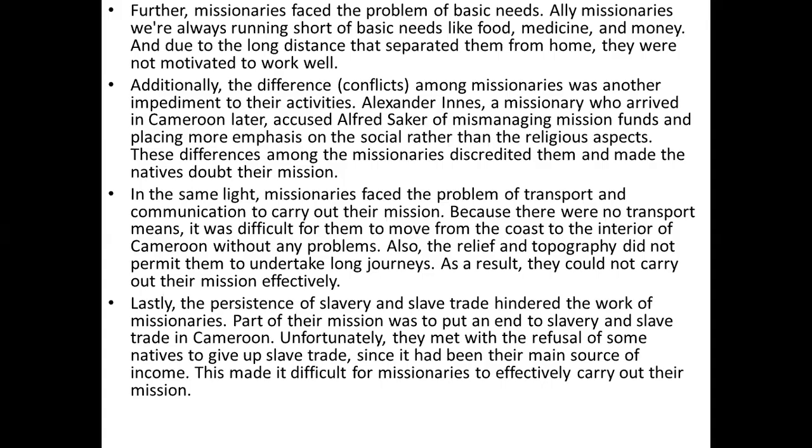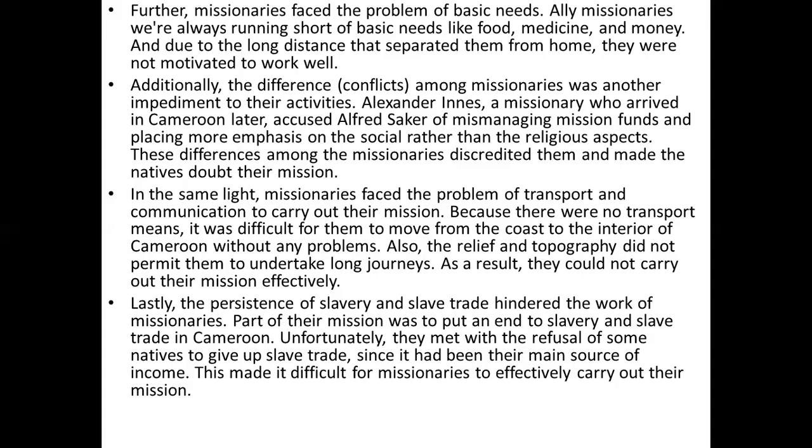Additionally, the differences, that is, conflict among the missionaries, was another problem to their activities. Alexander Innes, a missionary who arrived in Cameroon, later accused Africa of mismanaging mission funds and placing more emphasis on the social rather than the religious aspect. These differences among the missionaries discredited them and made the natives doubt their mission.